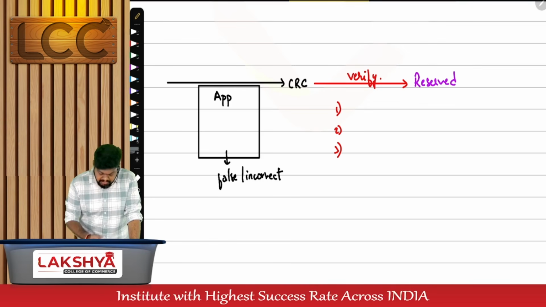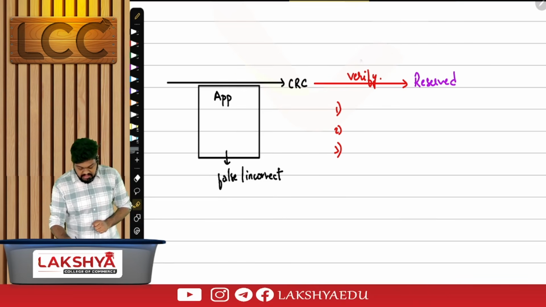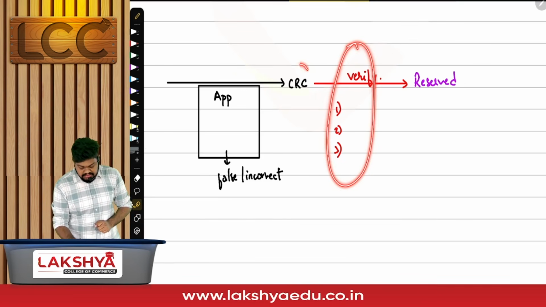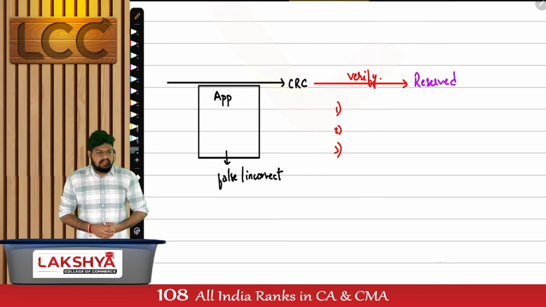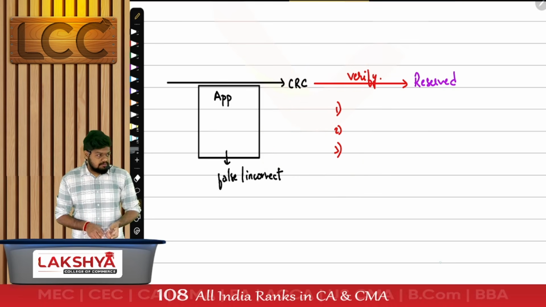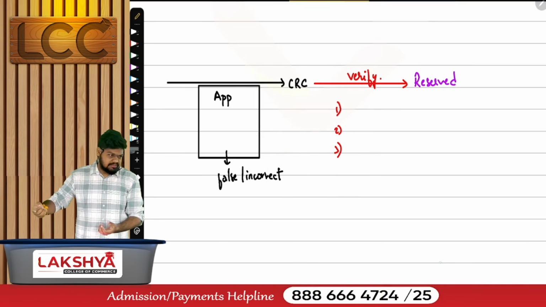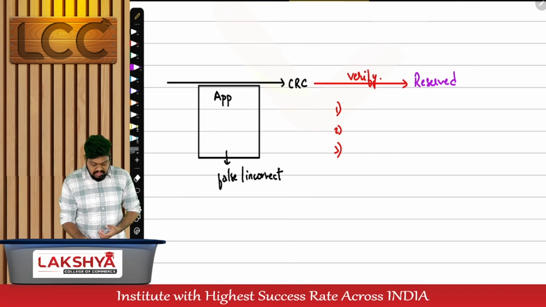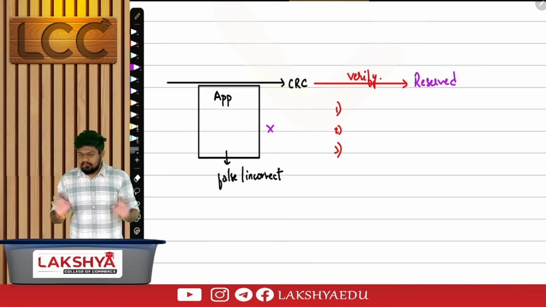Now the CRC, assuming, understand this logic, has reserved your name. Now I have multiple different scenarios. Try to understand each scenario separately. If while verifying it, the CRC got to know about the false information in the application. When did he get to know about the false information? While verifying it. That means the name is reserved or not reserved? Then what will happen? The application will be completely rejected. There won't be any reservation of name at all.